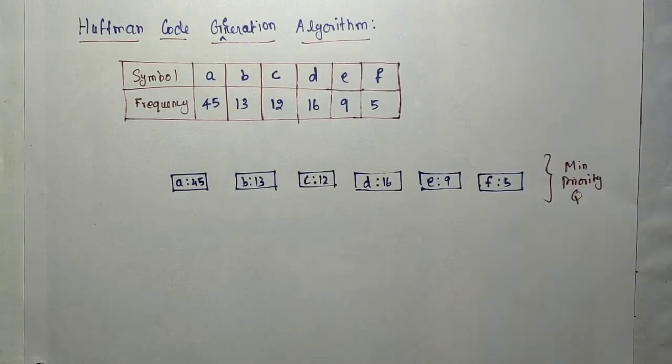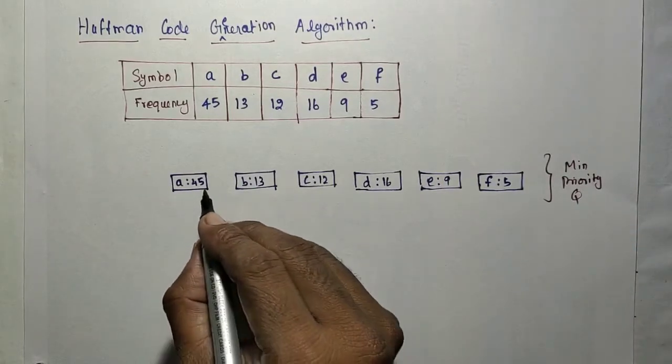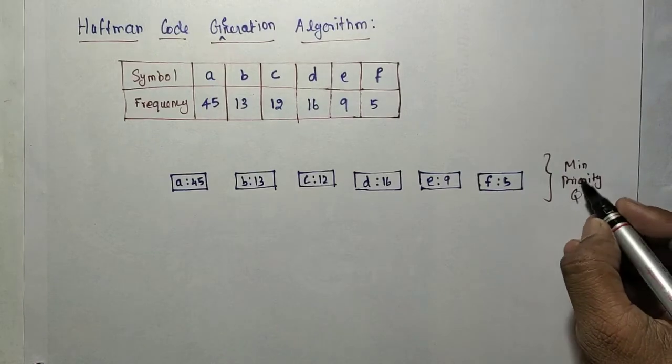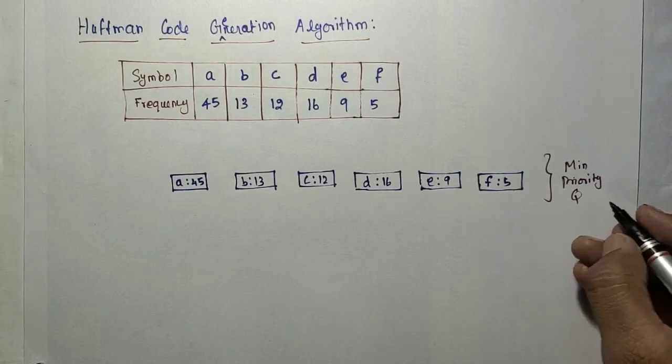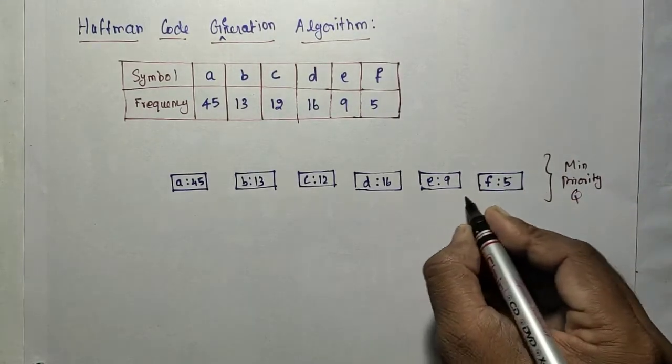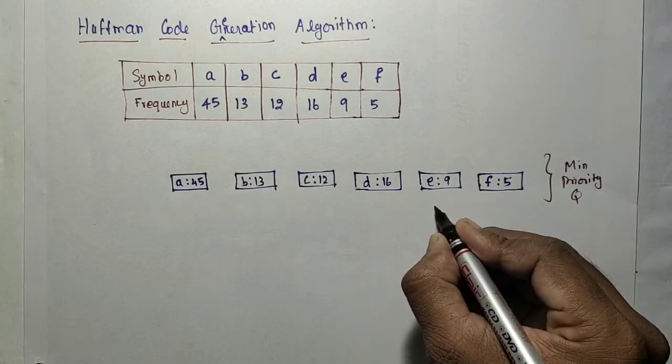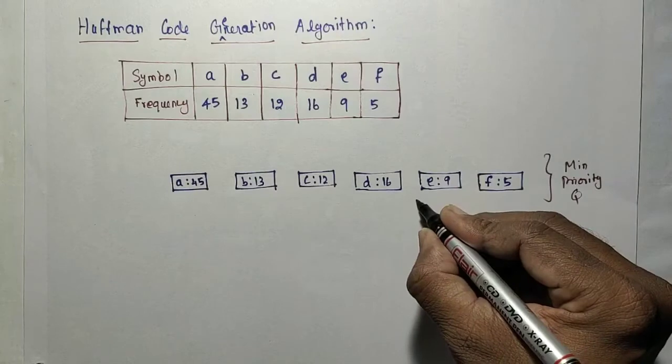Which will be extracted? Based on the frequency. So the frequency is used as the key in that min priority queue. The minimum here is this one. This is the first minimum and this is the second minimum. So extract these 2.